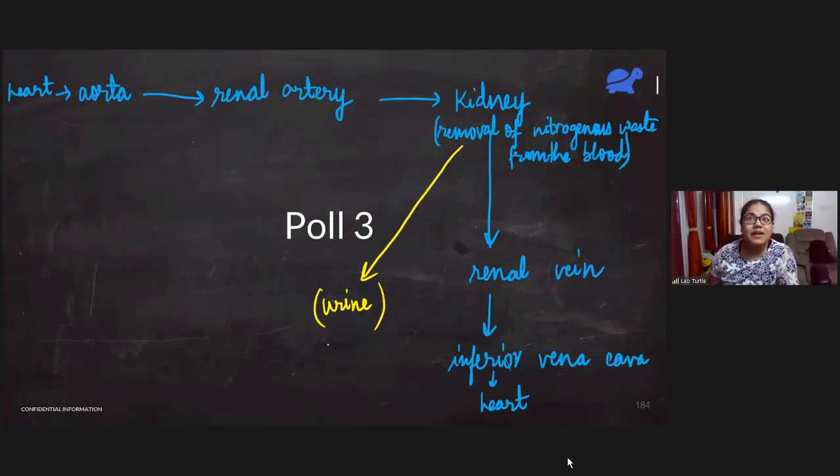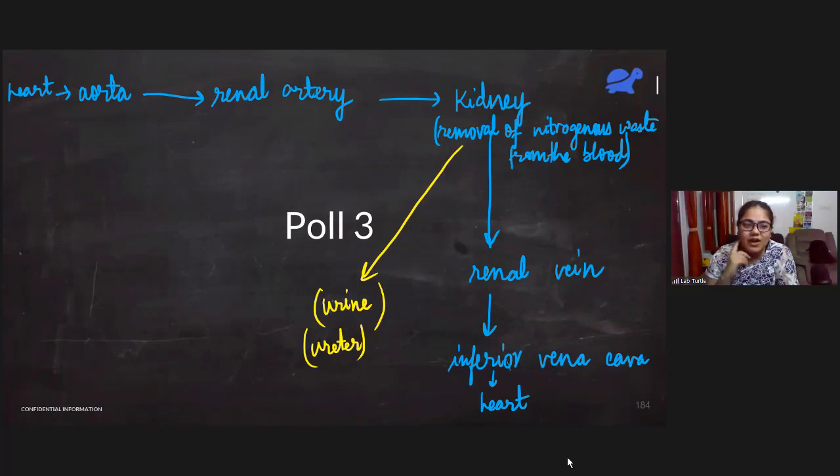The nitrogenous waste came in blood to the kidney, but now the kidney has removed that waste. It has sent it to urine. So renal vein actually does not contain any nitrogenous waste because kidneys have removed the nitrogenous waste.